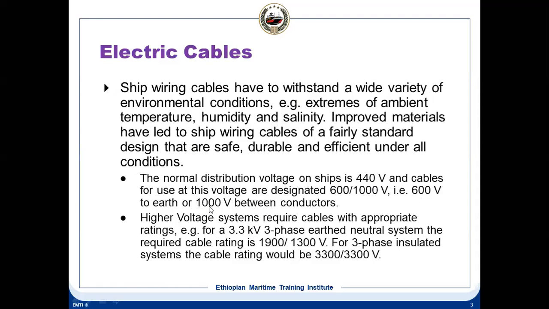600 volt to earth means it should be able to withstand 600 volt to earth, and between two conductors it should be 1000 volt. If you see the cable, it will have 600 oblique 1000: 600 is with earth, 1000 is between conductor and conductor. Higher voltage systems require cables with appropriate ratings: for 3.3 kV phase earth neutral systems, the required cable is 1900 oblique 3300, and for three-phase insulated systems, it will be 3300 to 3300. So one is with the earth, another is between the conductors.